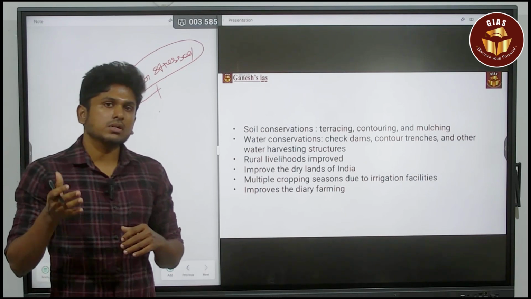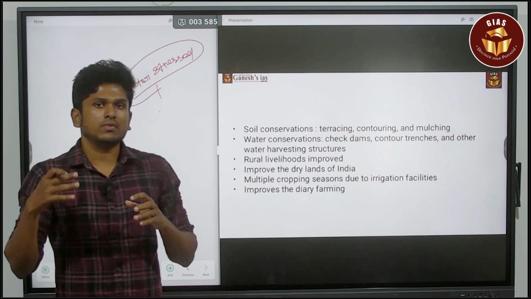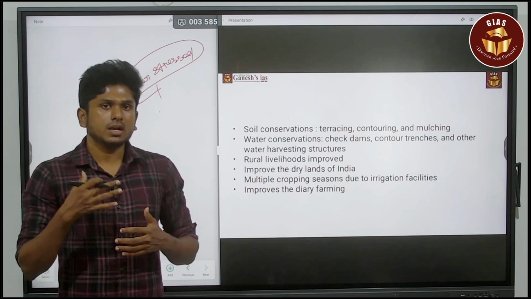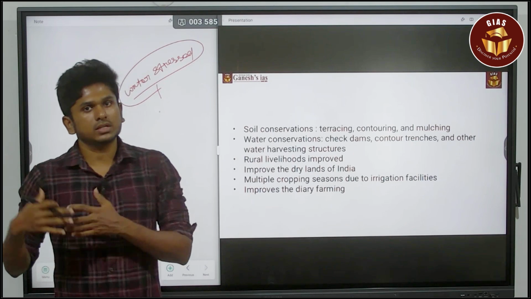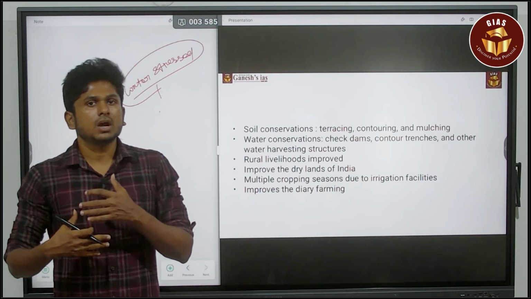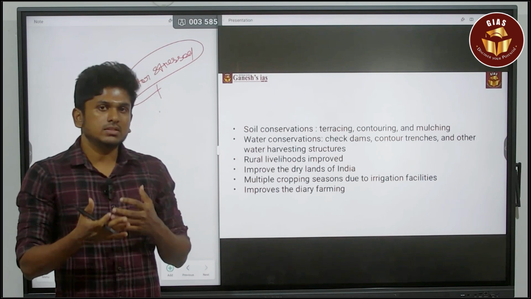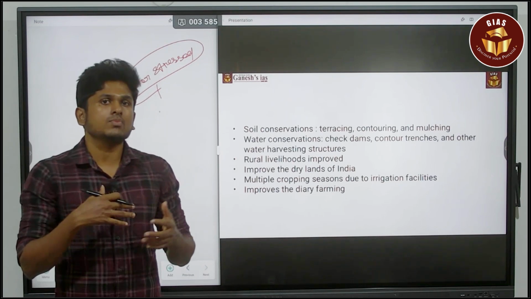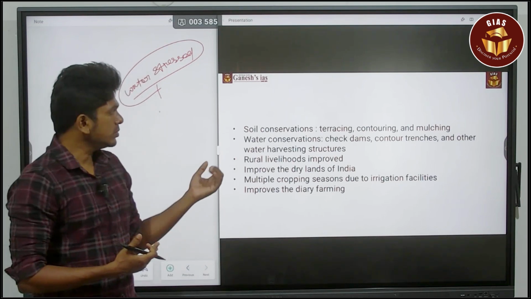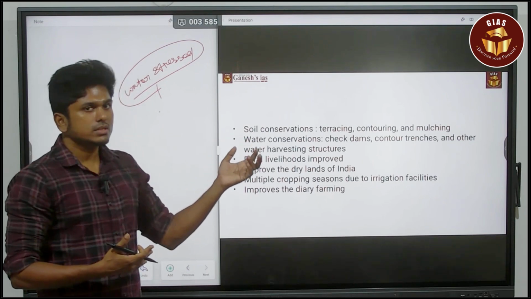So soil conservation is also important when you are going for water conservation. Soil conservation is going to help water conservation, and water conservation is going to help soil conservation. Both things are connected, vice versa. So you need to focus on soil conservation.